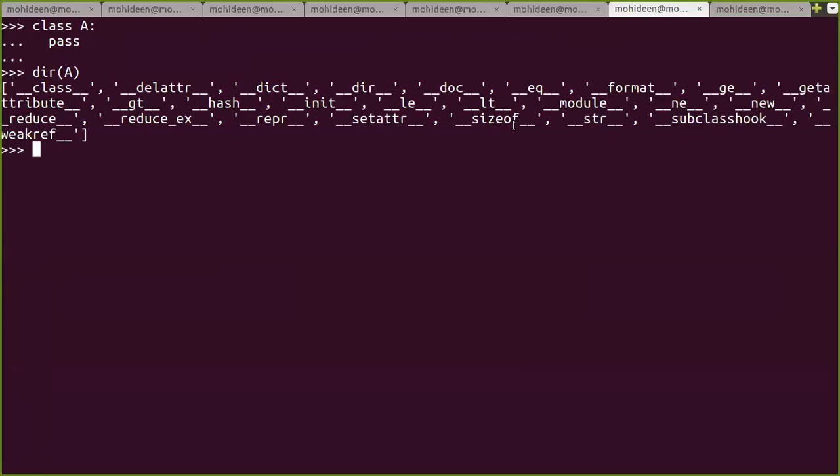Any doubts in this? No. Okay, so we'll move on to another topic. You can call the base class a parent and the derived class a child, because the child is going to receive a parent's property. That's it. We can call it that way also.